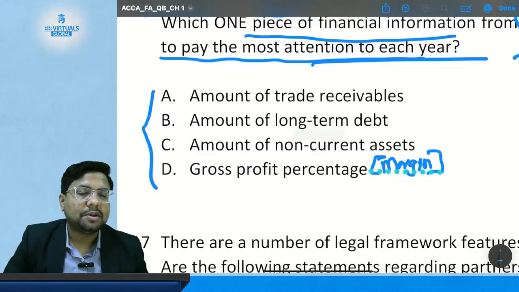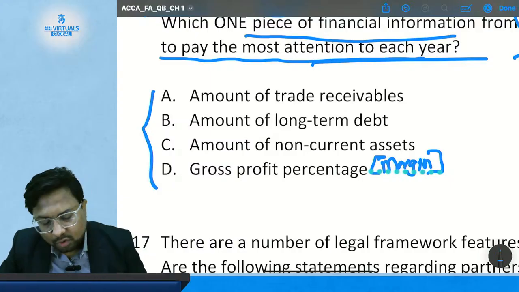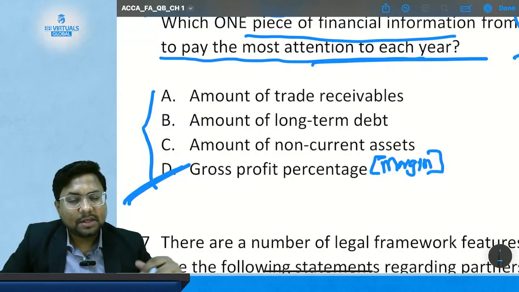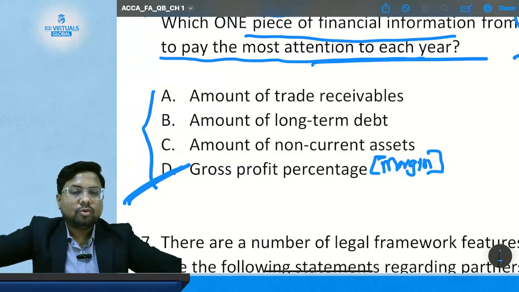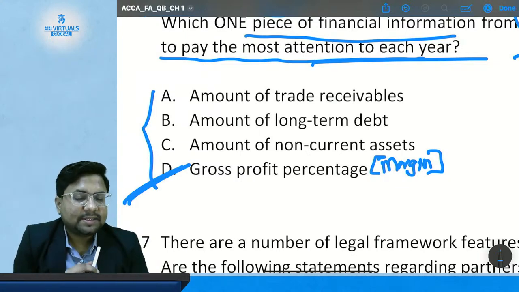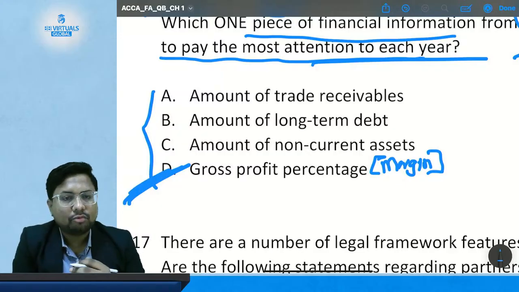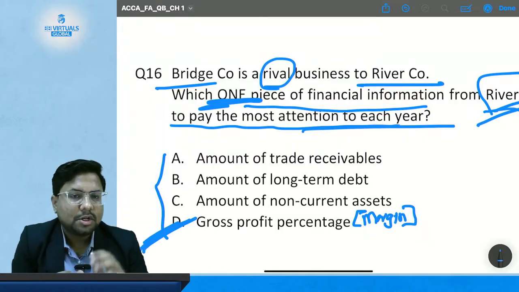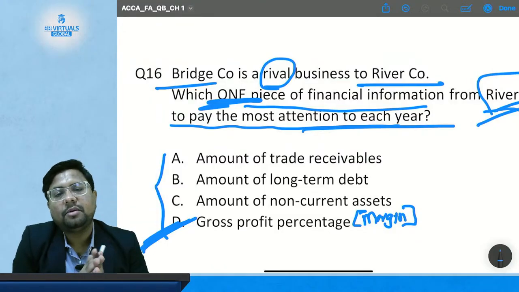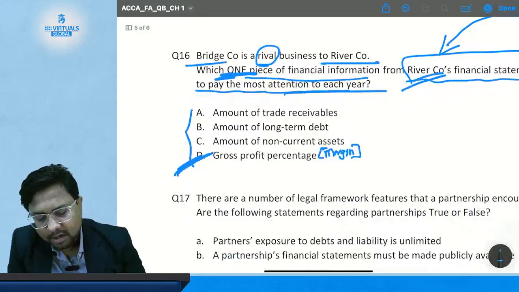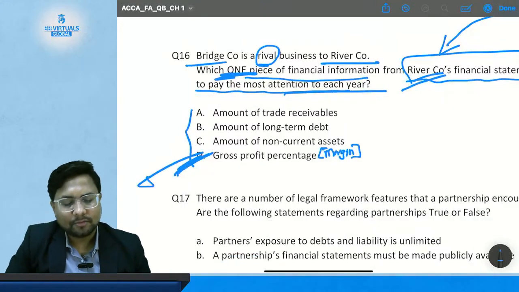The company might be interested in knowing all this information about their rival company, but the most appropriate answer should be the gross profit percentage margin, because it is the most important part for them to know how much the other company is making, how much margin they are taking out from the sales. So this is going to be the most appropriate, and you have to choose only one piece of financial information. So option D, that is profit percentage margin, is the most suitable answer for this question. So the correct answer will be option D.